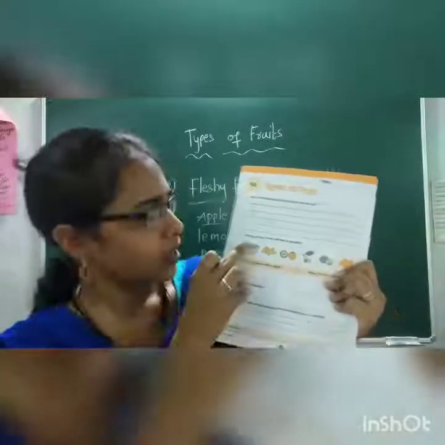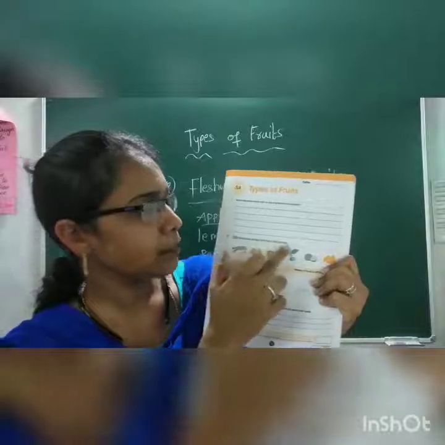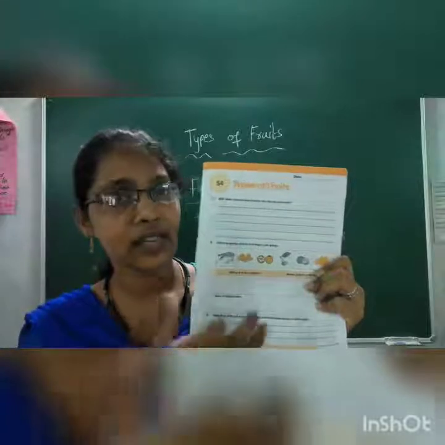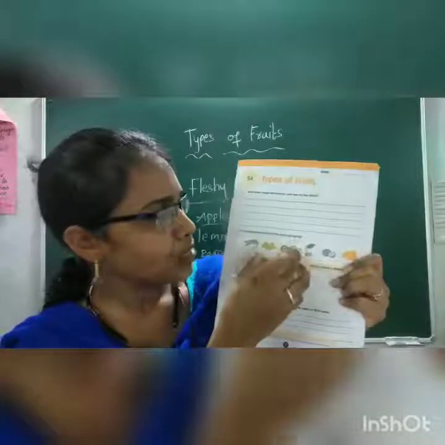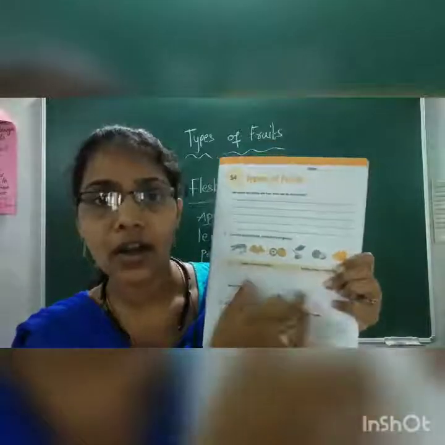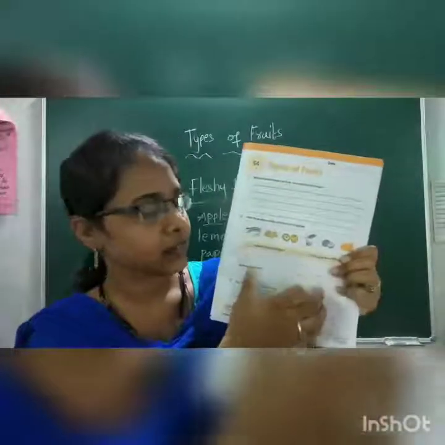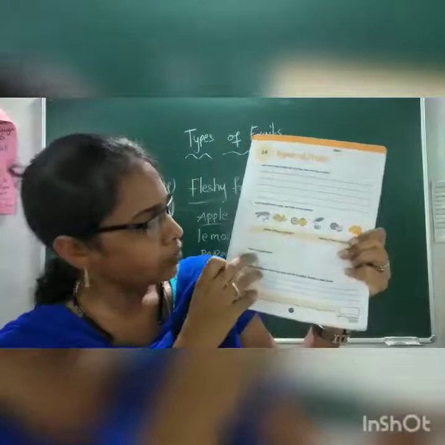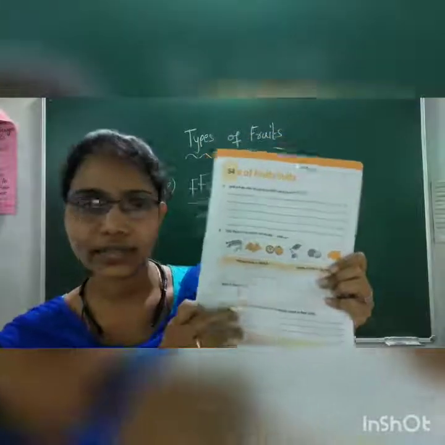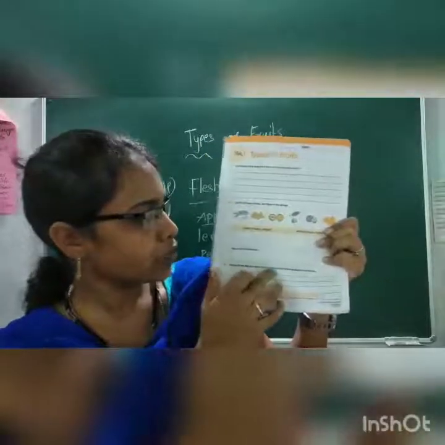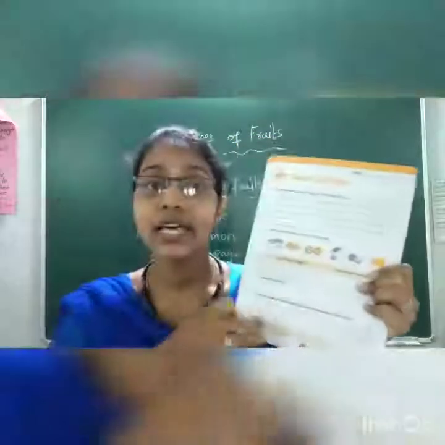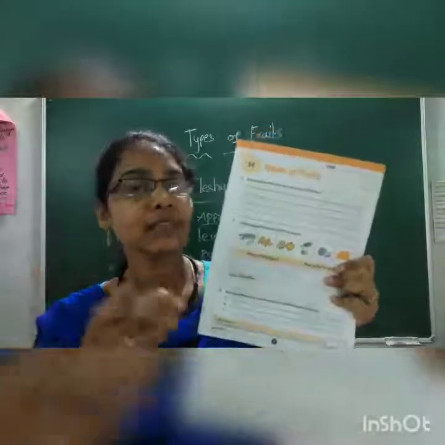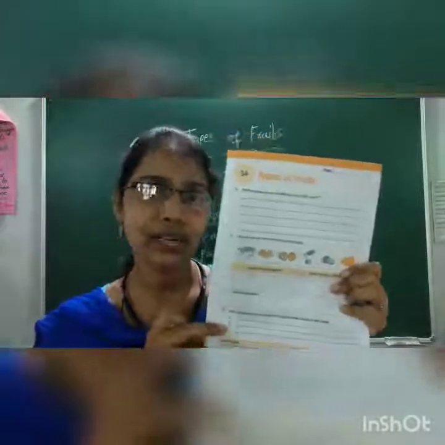Circle the pictures of fruits and sort them in two groups. You have to classify them and write which group each fruit belongs to, whether it is a dry fruit or a fleshy fruit, and give the basis of classification. Write three different ways in which fruits can be sorted based on their seeds, if the seeds are more or if there is one seed. Okay children? Thank you.